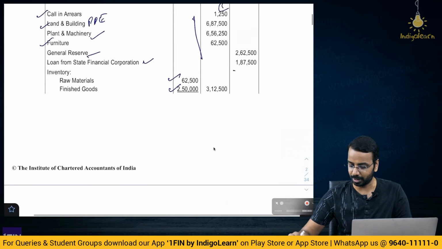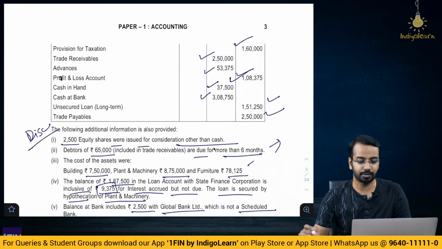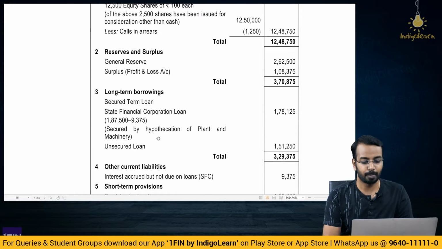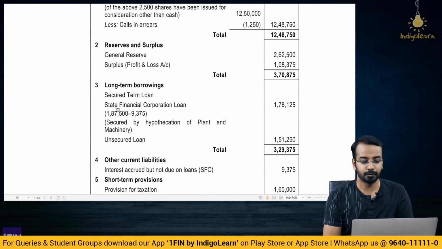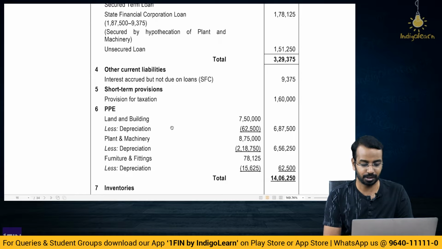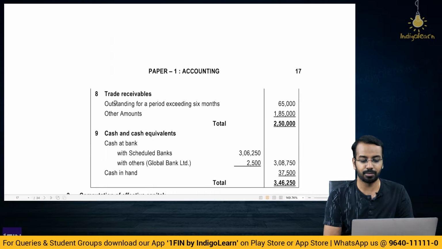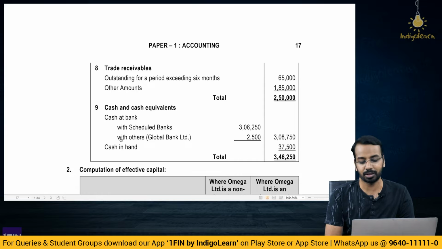So here if you come back and see, general reserve 262 and P&L balance 108,375, that is what is being used here. Then long term borrowings, secured term loan 9,375 is excluded and shown as a liability here, other current liabilities. Then you have to mention secured by hypothecation and then unsecured loan. Provision for taxation, yes. Then PPE, gross value minus depreciation. Inventories, breakup of raw material and finished goods. Trade receivables, outstanding for a period exceeding 6 months, others. Cash at bank with scheduled banks with others.